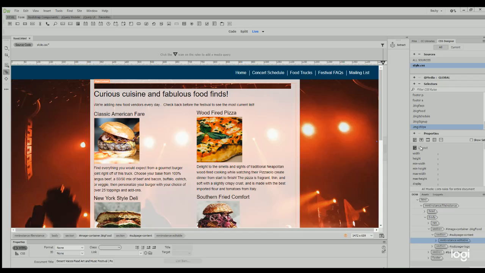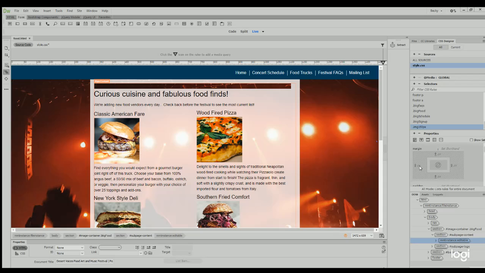Then we are going to go down to properties, and you're going to want to be in the layout category, and for width you're going to double click and do 150 pixels and tab, and then you're going to do height 150 pixels and tab.